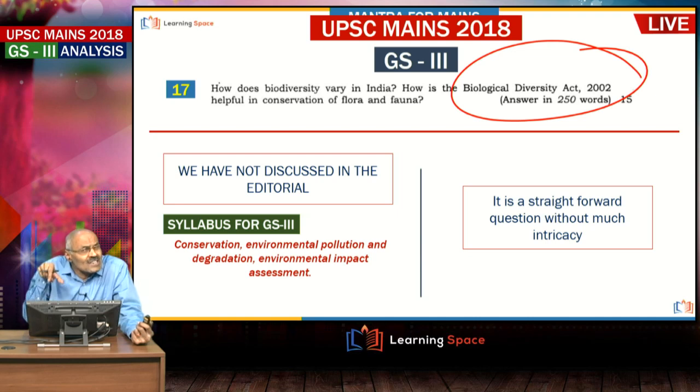This is an almost straightforward question. In your mind, if you have certain points, you can straight away write. If you don't have any points, you cannot write. So therefore, such things you can visualize well in advance.